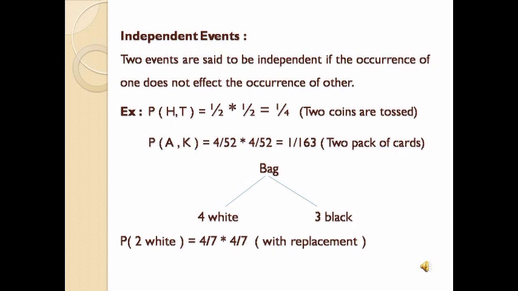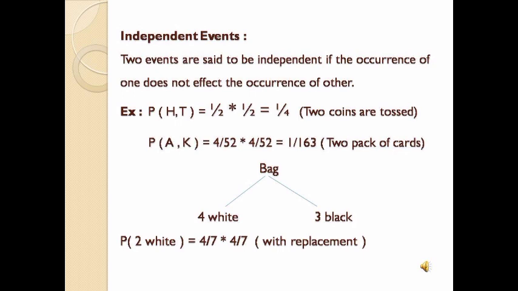Now let us see the third example. A bag contains 4 white balls and 3 black balls. A ball is chosen at random. Find the probability of getting 2 white balls. Chosen at random means taking the balls one after the other. So we have to find the probability of getting 2 white balls with replacement.